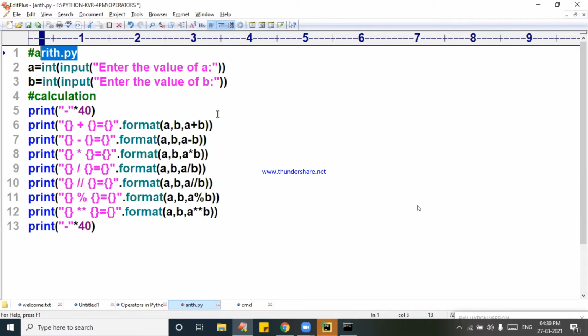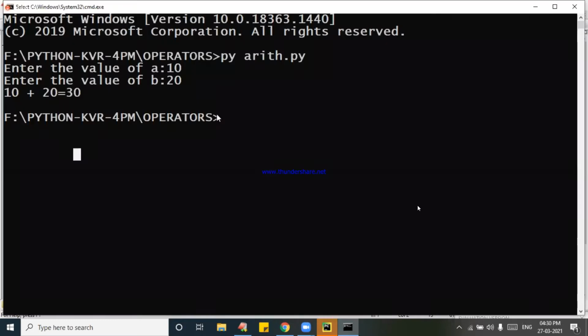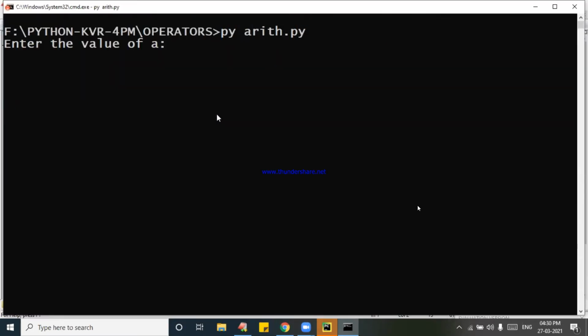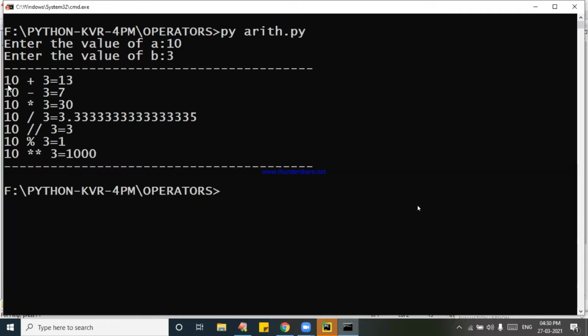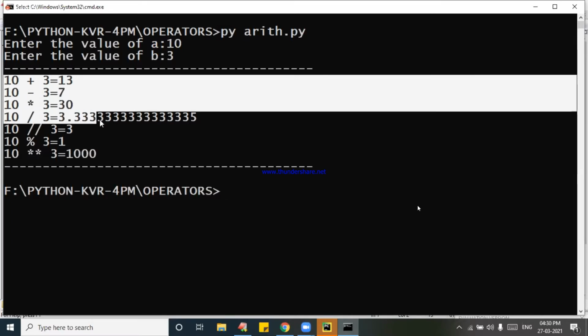So I am saying here, save this program, come to this place and see the result. Enter the value of A, 10. Enter the value of B, something like 3. I got the result. See carefully. A plus B, A minus B, star, A slash B, 10 slash 3. You are getting 3, etc.